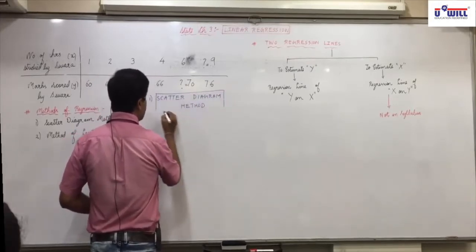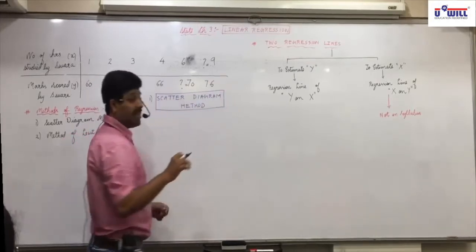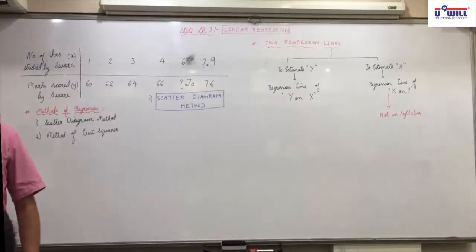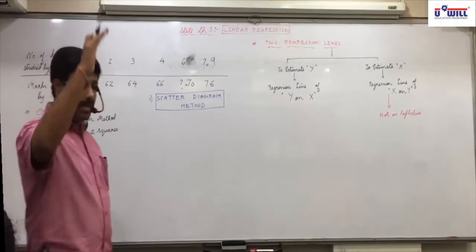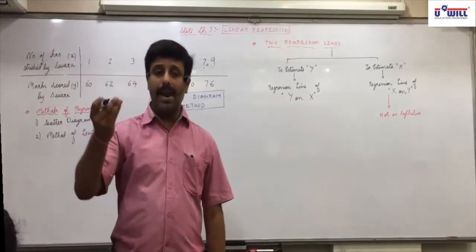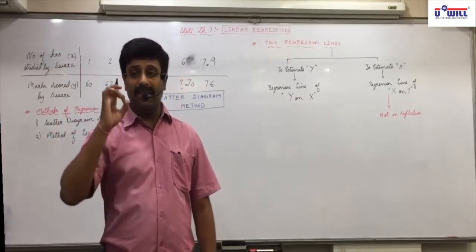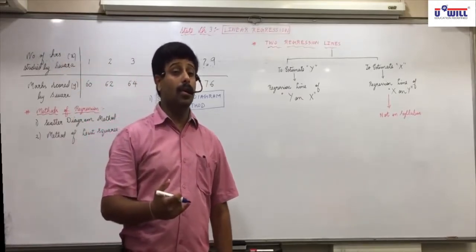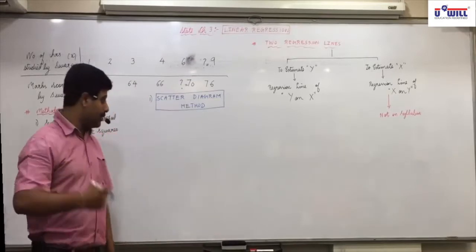Scatter diagram means the values x1, y1, x2, y2, x3, y3 up till xn, yn are plotted on the graph, and the diagram we obtain is in the form of dots. Either you call it a scatter diagram or a dot diagram.